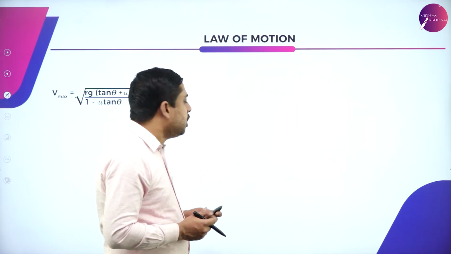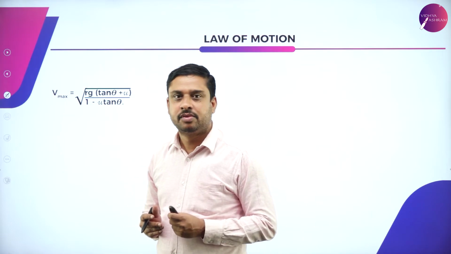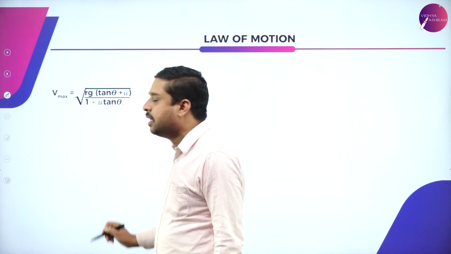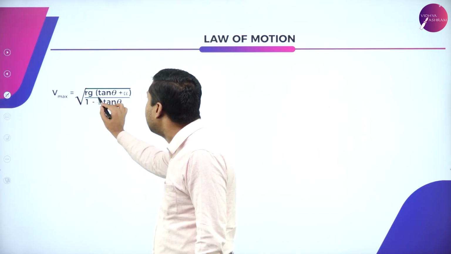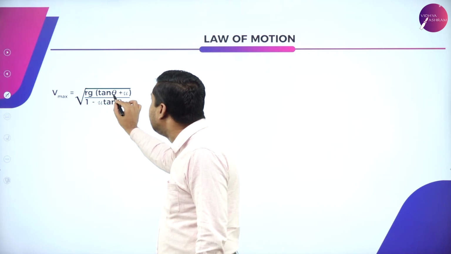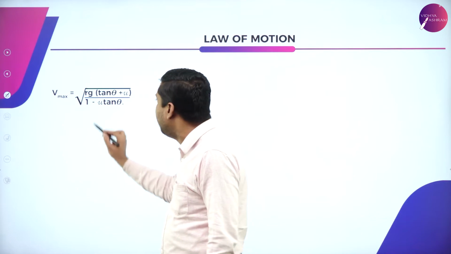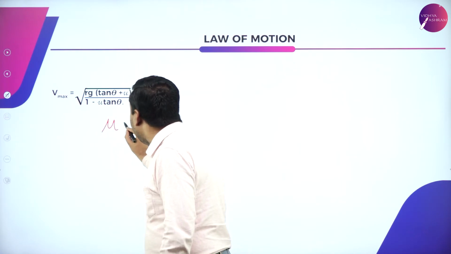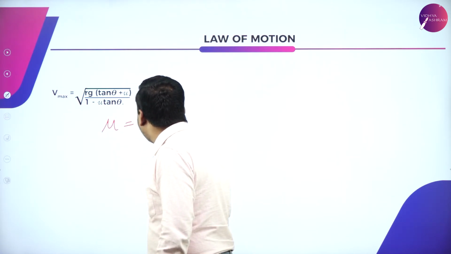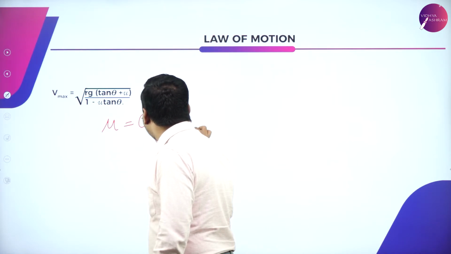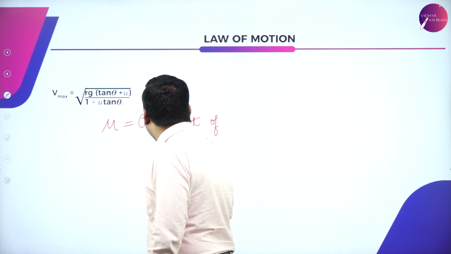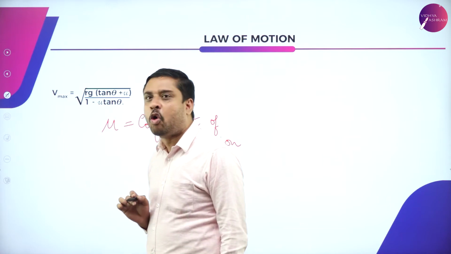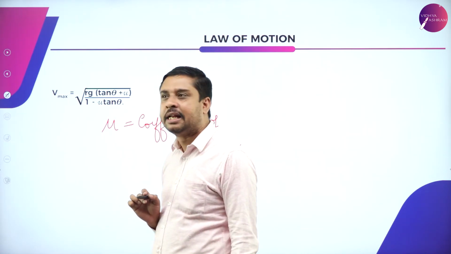Now, the optimum speed of a vehicle on a banked road is Vmax equals root of RG times (tan theta plus mu) divided by (1 minus mu tan theta), where mu we have defined as the coefficient of friction. Yesterday we told mu is the coefficient of friction.